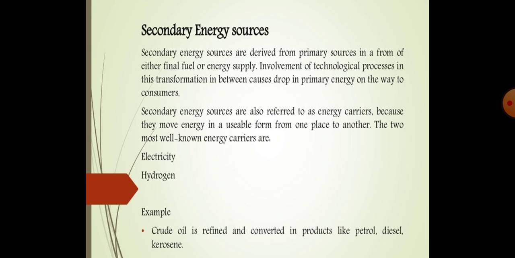For example, crude oil is refined and converted into products like petrol, diesel, and kerosene. That is also an example of a secondary energy source. So this is the main difference between primary energy sources and secondary energy sources. These were the first two classifications of energy sources.